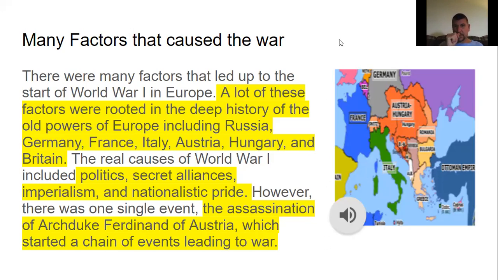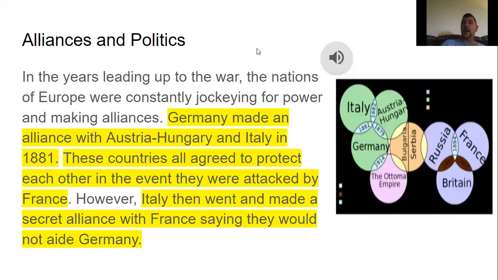Many factors caused the war. There were many factors that led up to the start of World War I in Europe. A lot of these factors were rooted in deep history of the old powers of Europe, including Russia, Germany, France, Italy, Austria-Hungary, and Britain. The real causes of World War I include politics, secret alliances, imperialism, and nationalistic pride. However, there was one single event, the assassination of Archduke Ferdinand of Austria, which started a chain of events leading to the war.